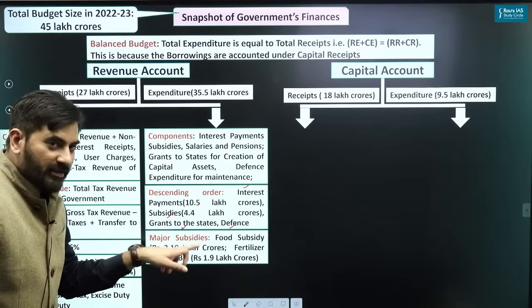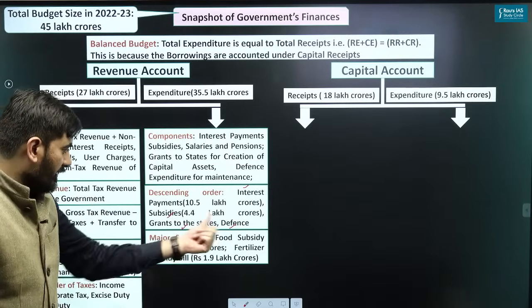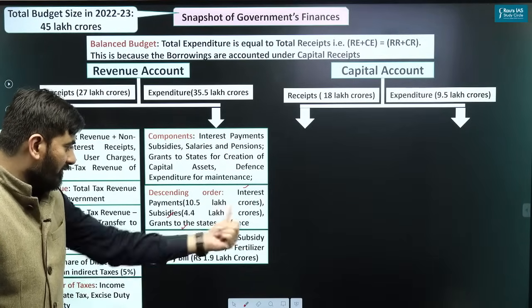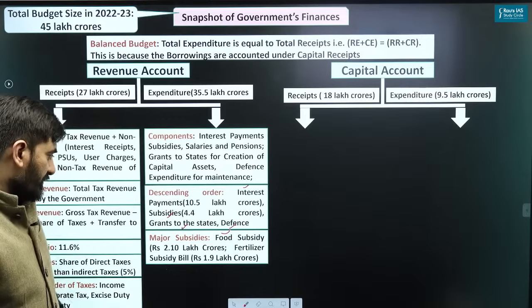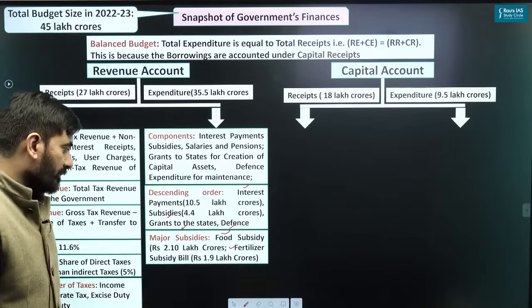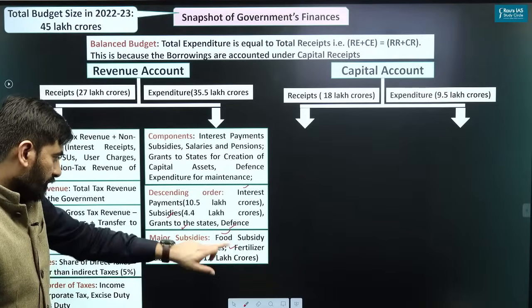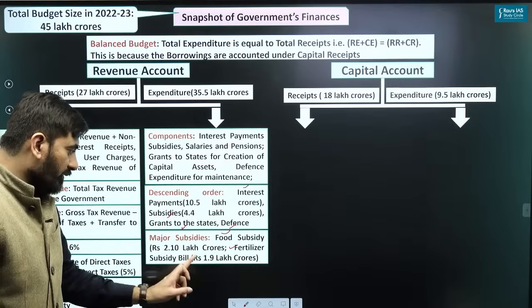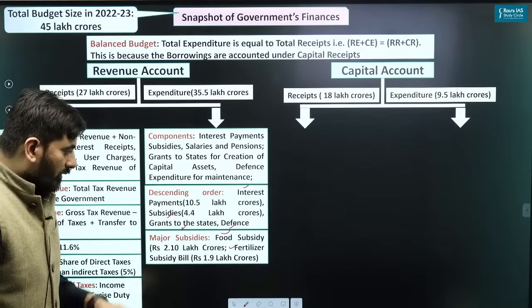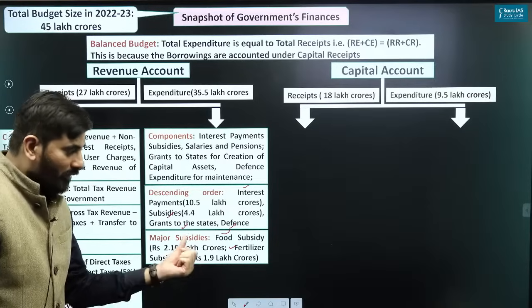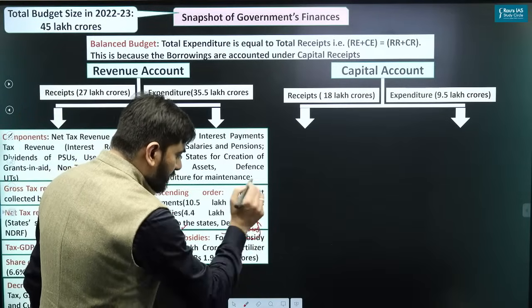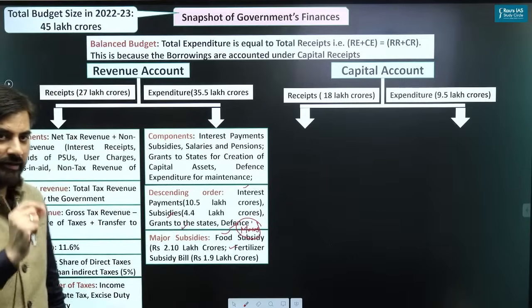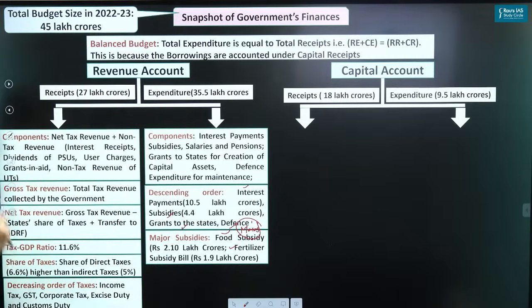And if you see the major subsidies, there are two major subsidies. You can see the total amount of money which we are spending on subsidies is 4.4 lakh crore. There are two major subsidies, food subsidy and fertilizer subsidy. Between these two, the food subsidy is more than the fertilizer subsidy. The question is, where can you use this? You can use this in your mains while writing facts and figures related to the subsidy burden on the government.